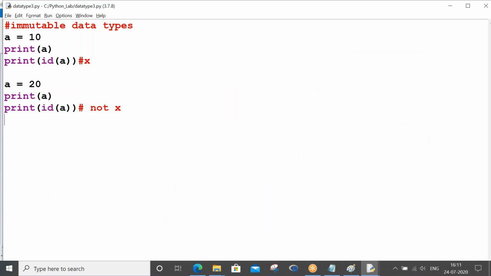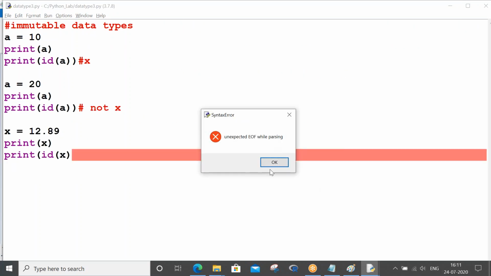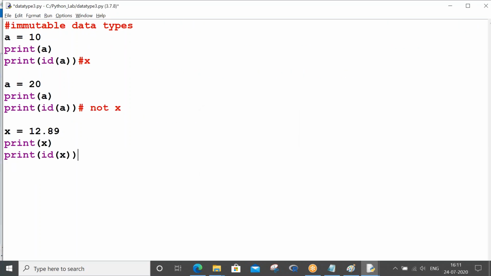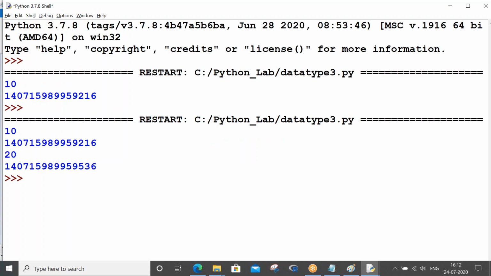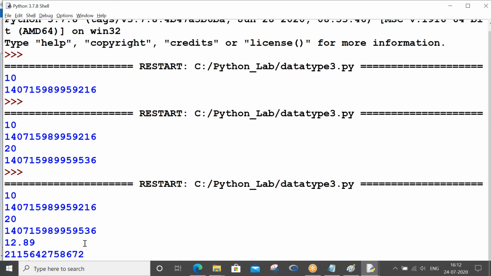If you want, let me check with x equals 12.89. So print x, print id of x. Okay, let me check the address of x. Right, 672 it is showing.